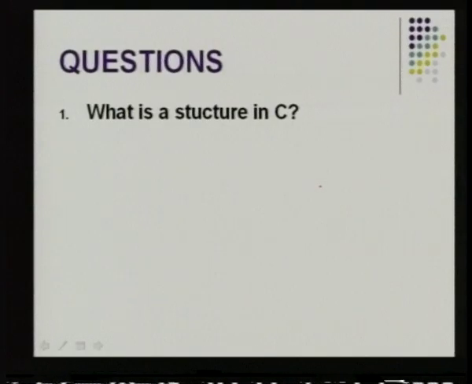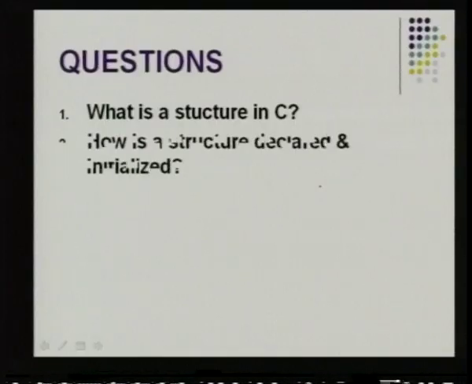So, next we will see what are the possible questions that can be asked in this session. First is, what is a structure in C? A structure is nothing but a user defined data type which the user defines to contain variables of different data types under a single name. So, that is the definition of a structure.